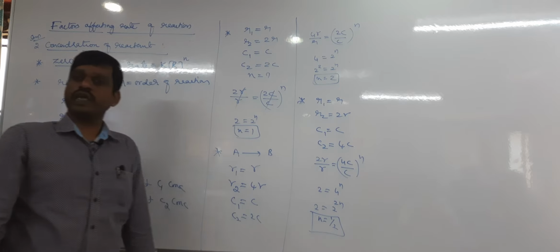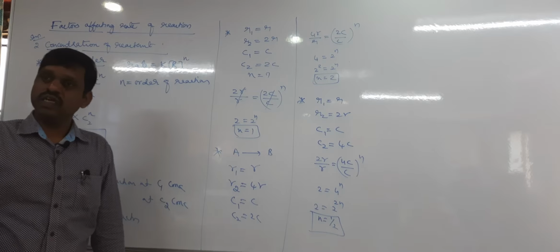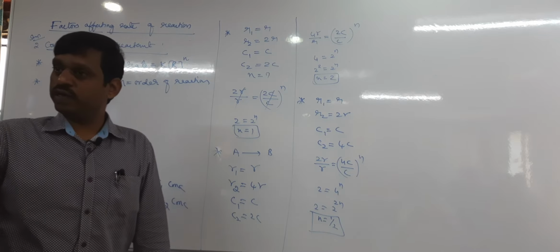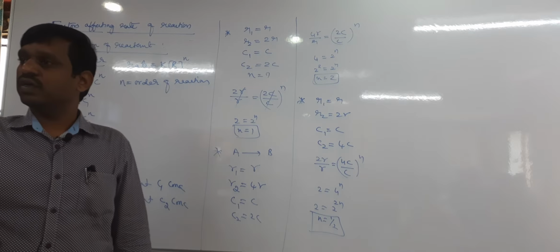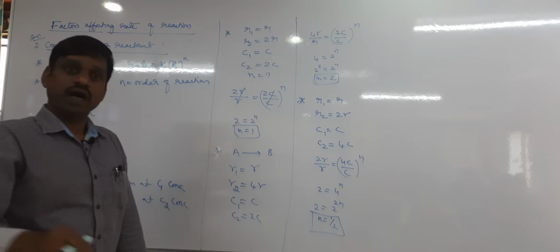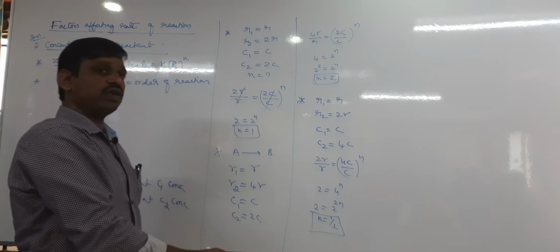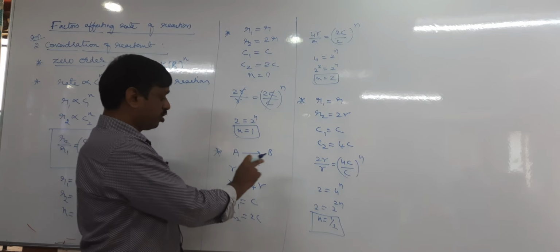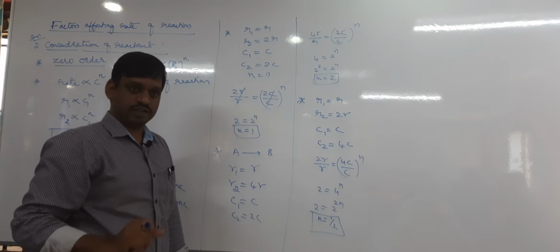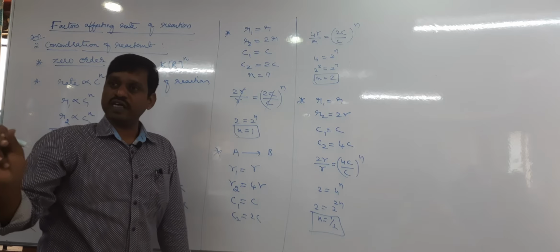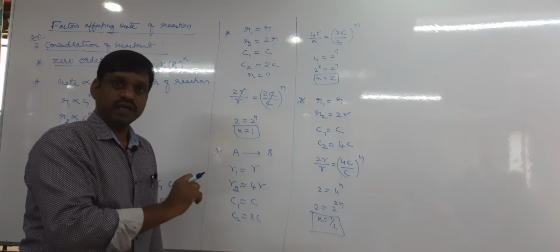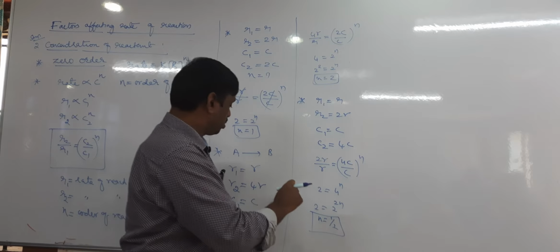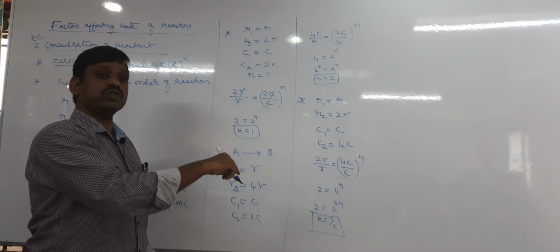So this kind of question can be expected, where the relation between rate and concentration is given and you are asked to calculate the order. Sometimes they will give the order instead. For example, a hypothetical reaction A to B follows second order, and its rate increases by 2 times.